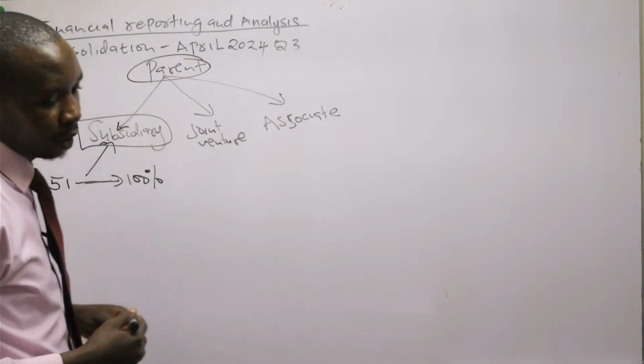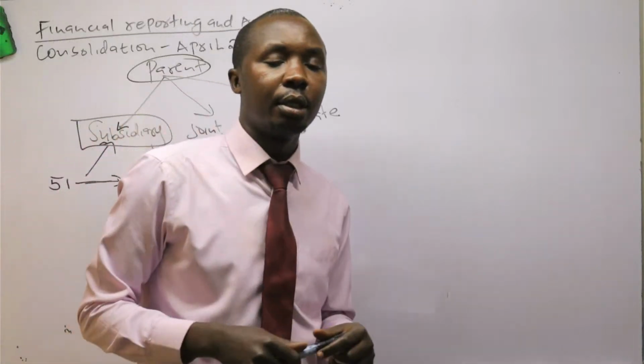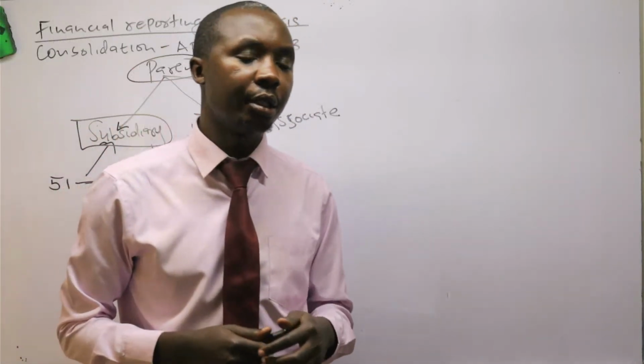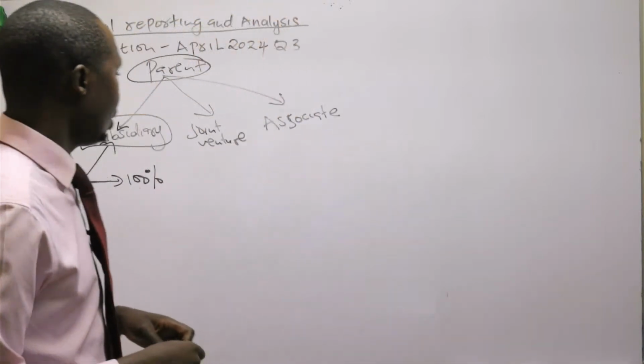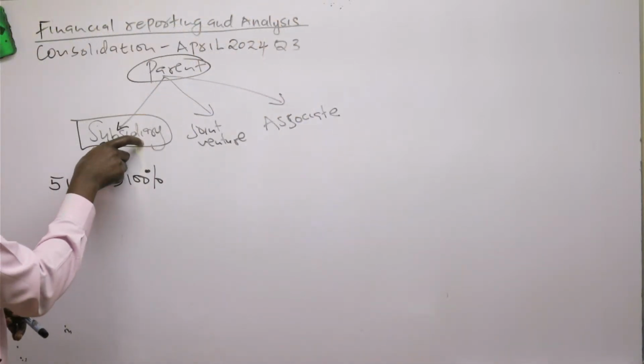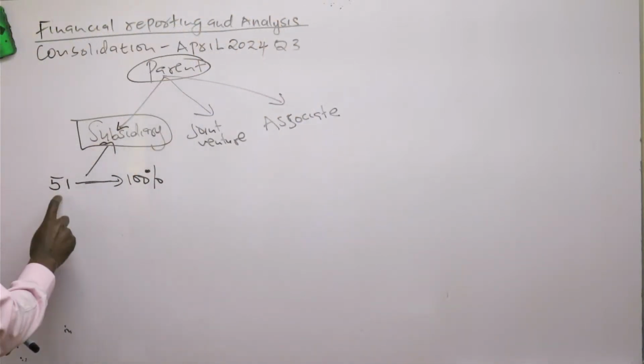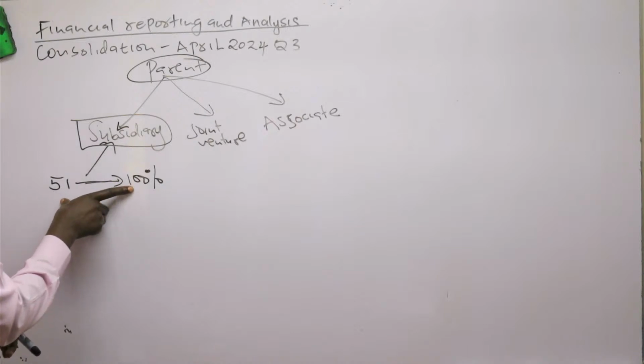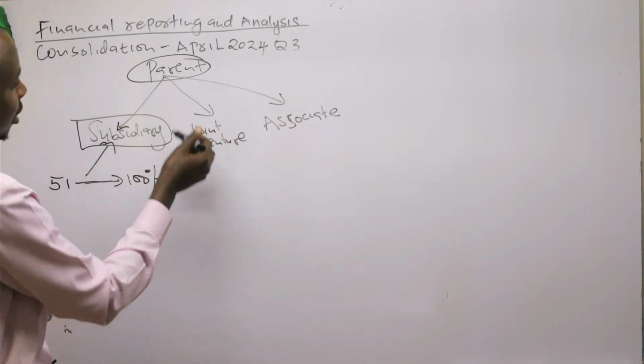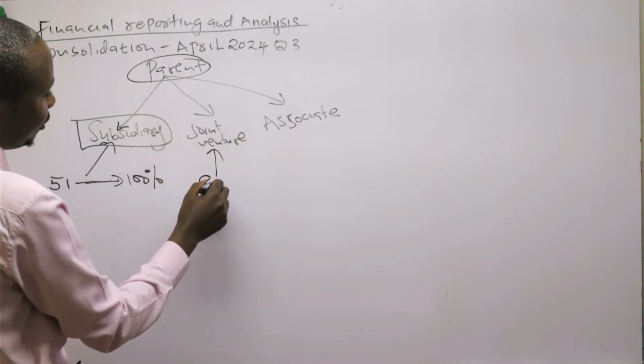It can be 70% acquisition, it can be 60, it can be 80.